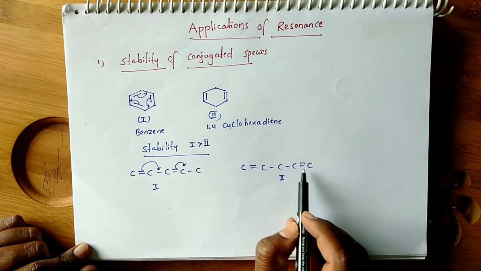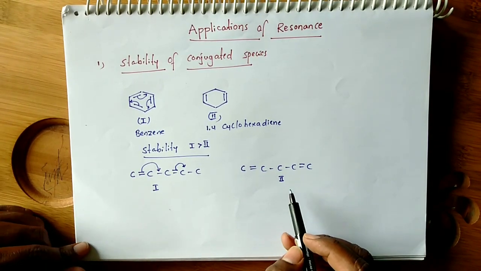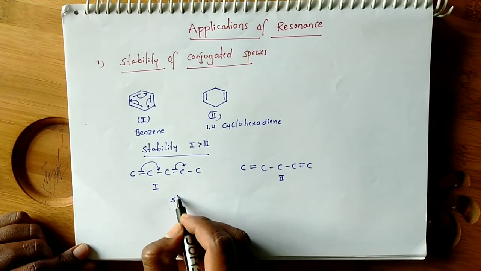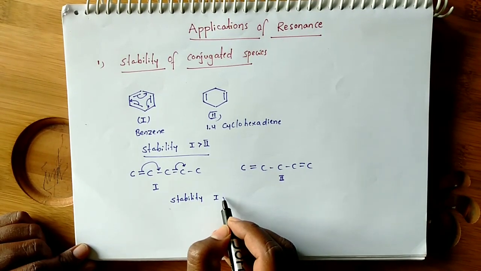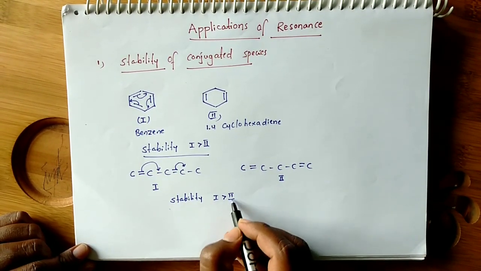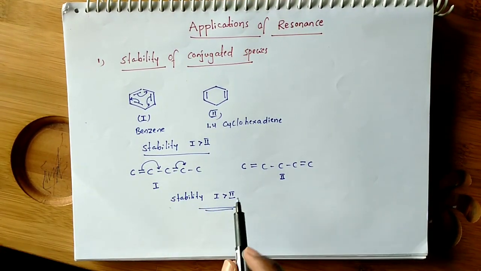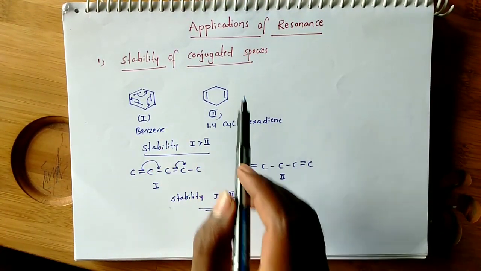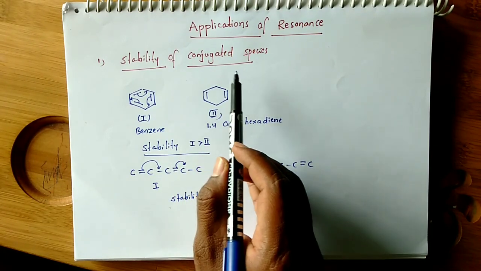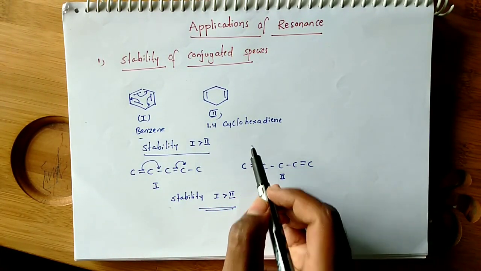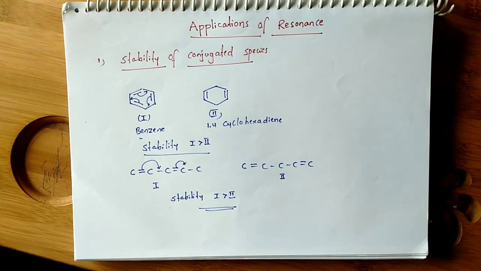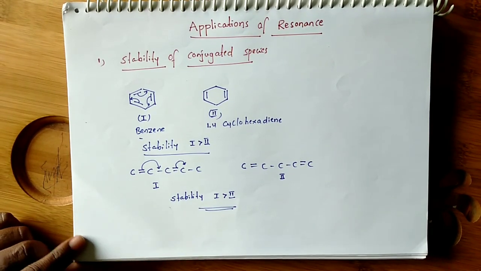Even though this molecule has two double bonds, they are not alternate bonds. So among these two the stability order, molecule 1 is more stable than molecule 2. So like that, resonance effect on the stability of molecules. If conjugation is present in the molecule, then it is more stable. If the conjugation is not there, then it is less stable when compared to the conjugated system.